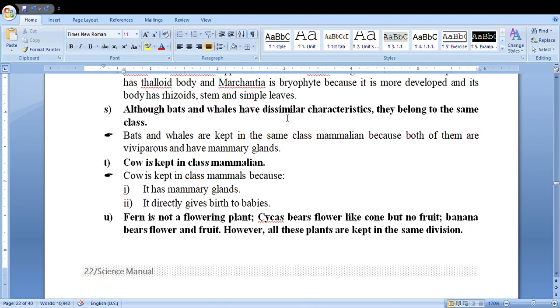Although bats and whales have dissimilar characteristics, they belong to the same class because both of them are viviparous and have mammary glands. Cow is kept under mammalia because cow is a mammal, it has mammary glands and directly gives birth to babies.